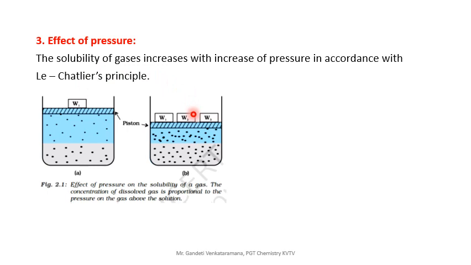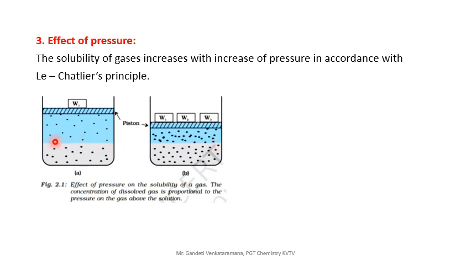Now what will happen? Look at here. When pressure increases, the number of gas particles striking the liquid surface is less here when compared to there. What is your observation here? Just check the number of gas particles, compare here, 1, 2, 3.